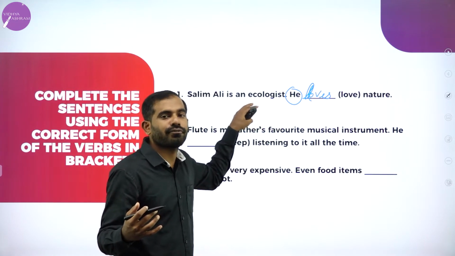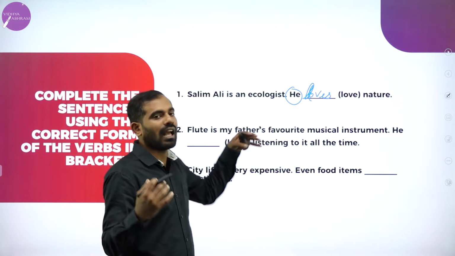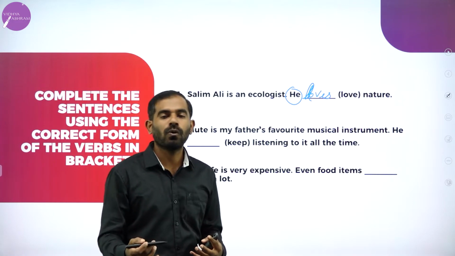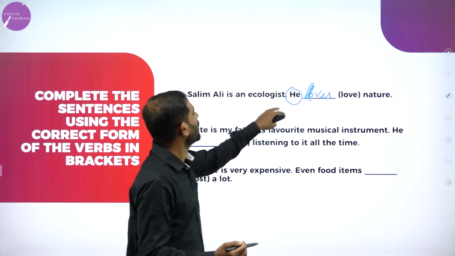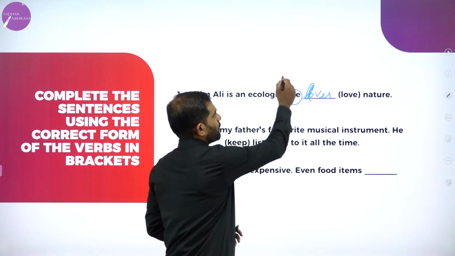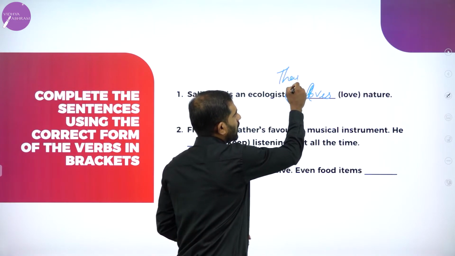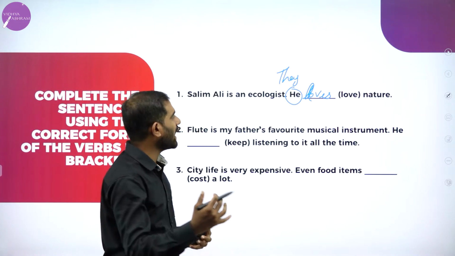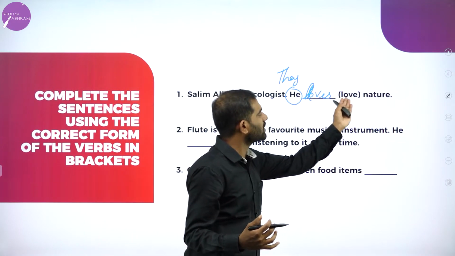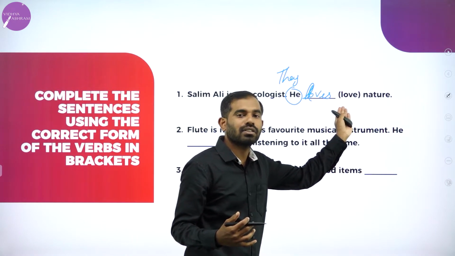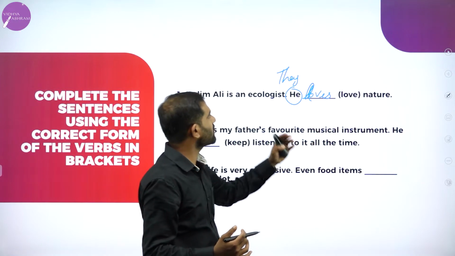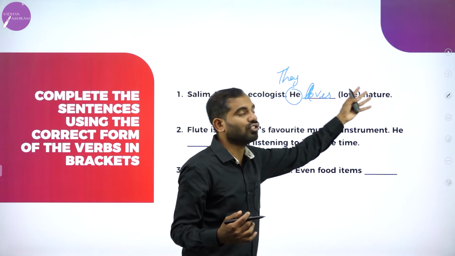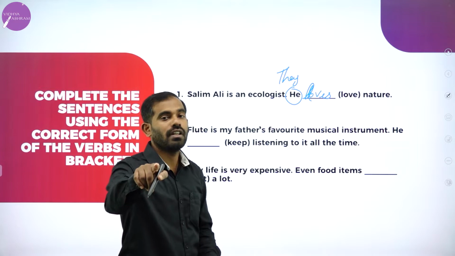If the sentence is framed with they, then this verb remains the same. They love nature. Why? Because it is plural.